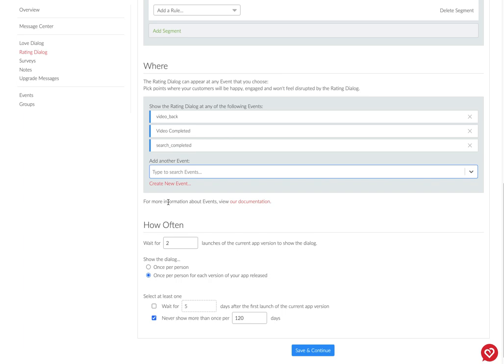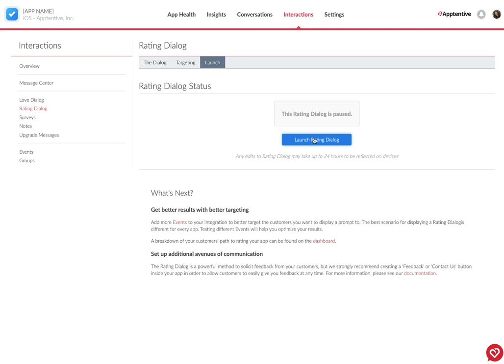The last thing that you're going to want to do is check your how often. So again, 2 launches just to make sure they don't see this on the first launch, and then never show more than once per. So this is where you are going to be more conservative. 90 to 120 days is our recommendation, just to make sure that you're stretching out those opportunities as described. Once this is all saved, you are ready to launch your rating dialog decoupled.